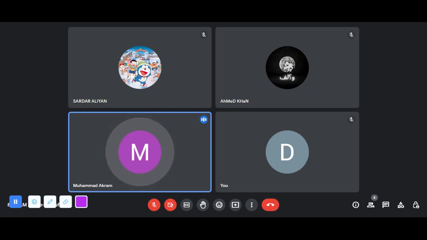Buffering action against volatile acids, CO2. CO2 is the main volatile acid produced in the tissues. The main buffer for carbon dioxide is Hb over HHb. Carbon dioxide enters the bloodstream, reacts with H2O, and forms carbonic acid by the action of carbonic anhydrase. CO2 plus H2O gives H2CO3. H2CO3 is decomposed to H plus and HCO3.